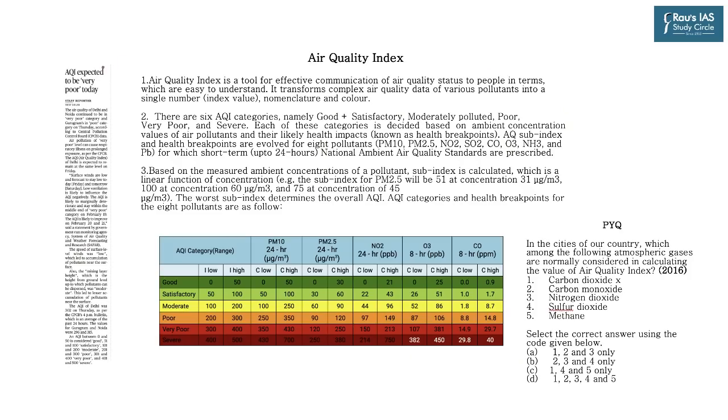So this last article for today's discussion appears on page number 2. AQI expected to be very poor today. And it is again time to revise AQI, or Air Quality Index, from the perspective of the prelims examination. Because in 2016, UPSC had asked: in the cities of our country, which among the following atmospheric gases are normally considered in calculating the value of air quality index? Carbon dioxide, carbon monoxide, nitrogen dioxide, sulfur dioxide, and methane. And so let us quickly go through this discussion and solve this previous year question.